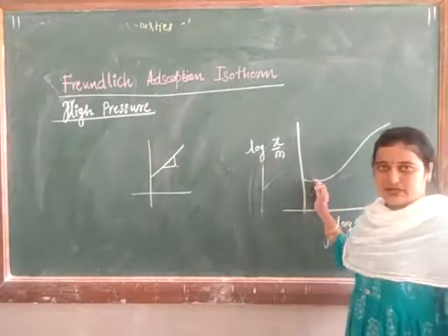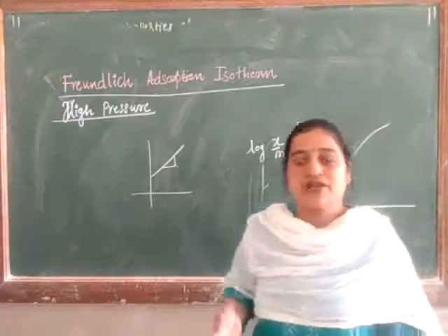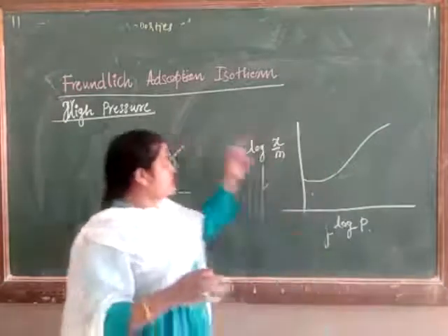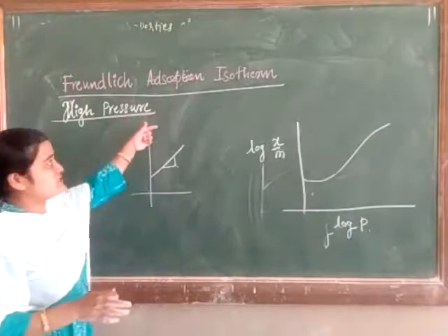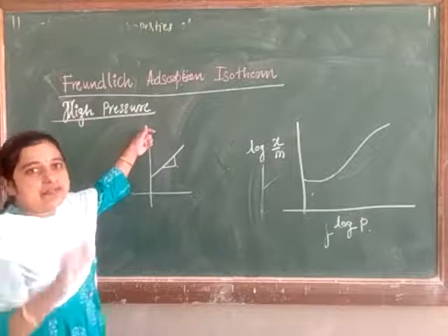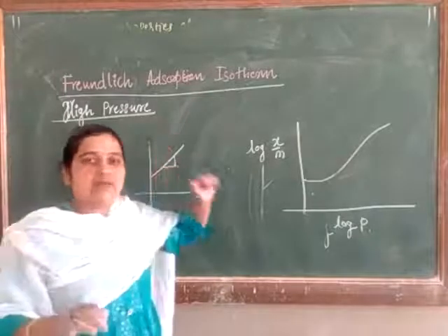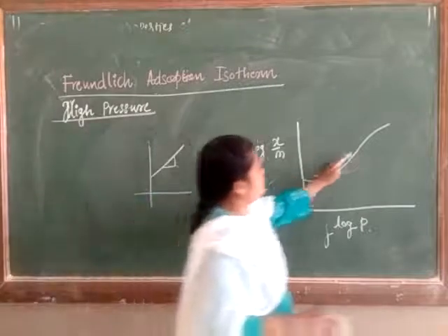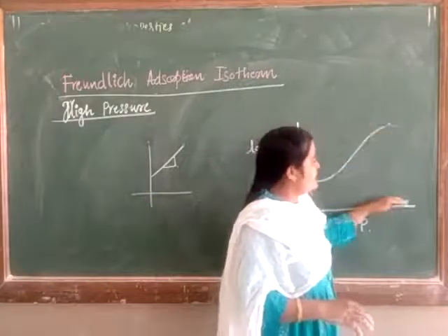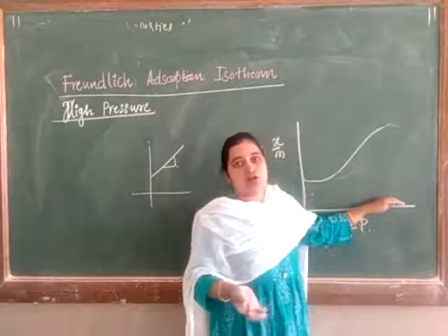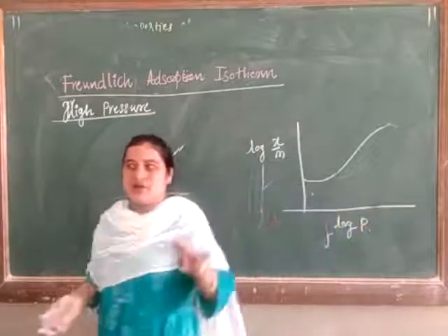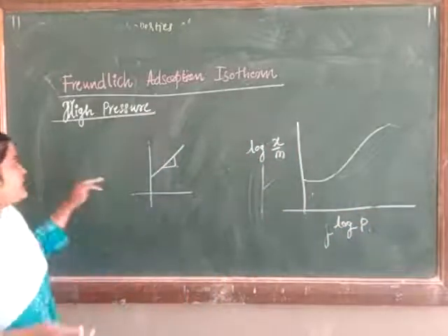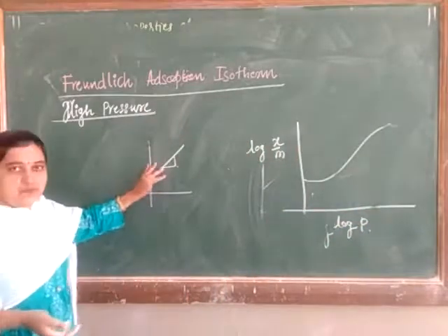It can be concluded that at high pressure, this Freundlich adsorption isotherm is not applicable at all. When the pressure increases, the line becomes parallel to the x-axis, as we already saw. So it is applicable only at moderate pressure.